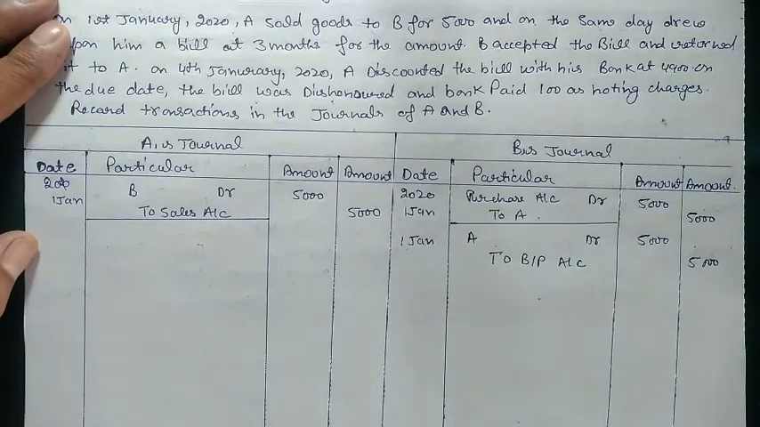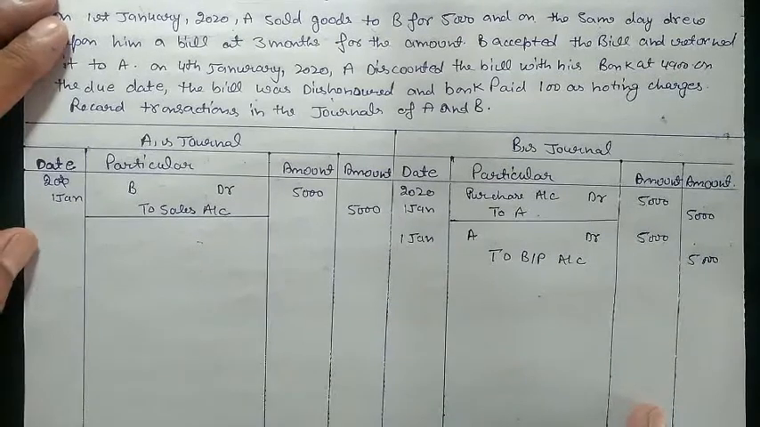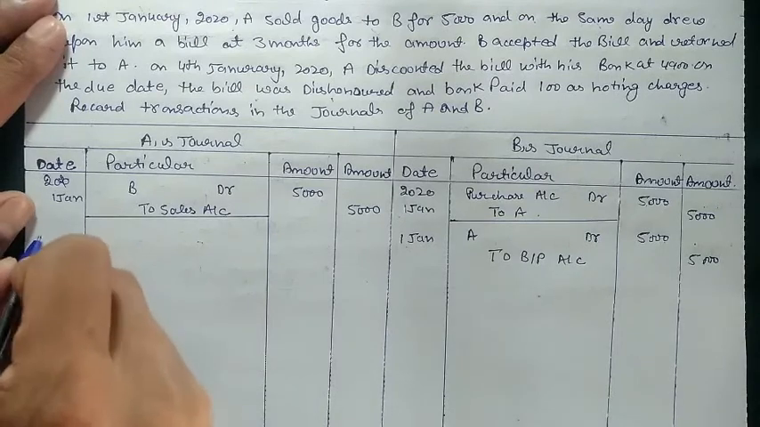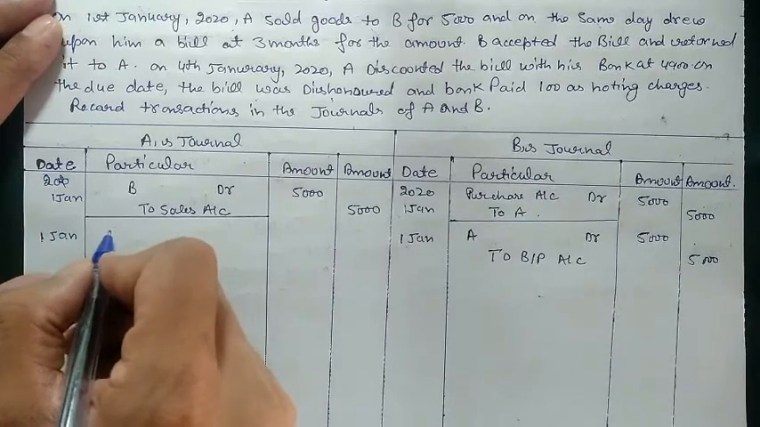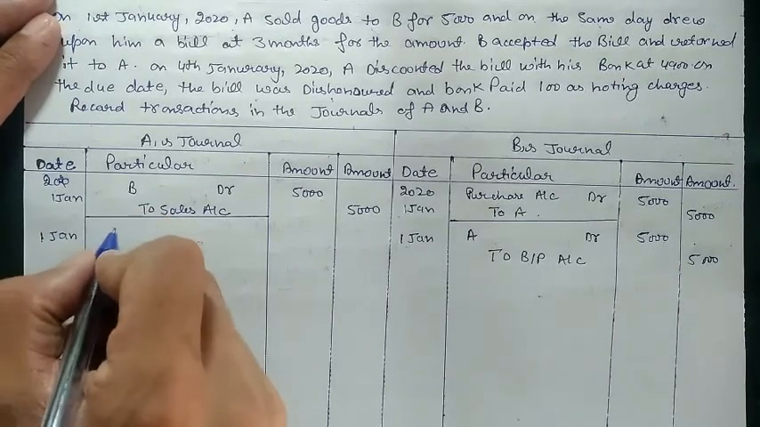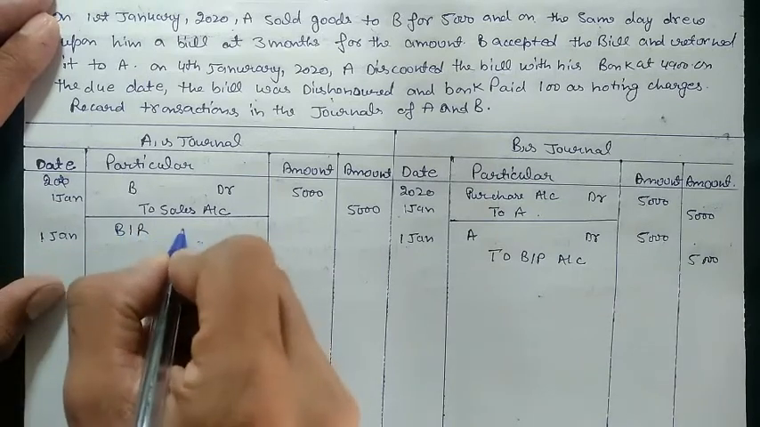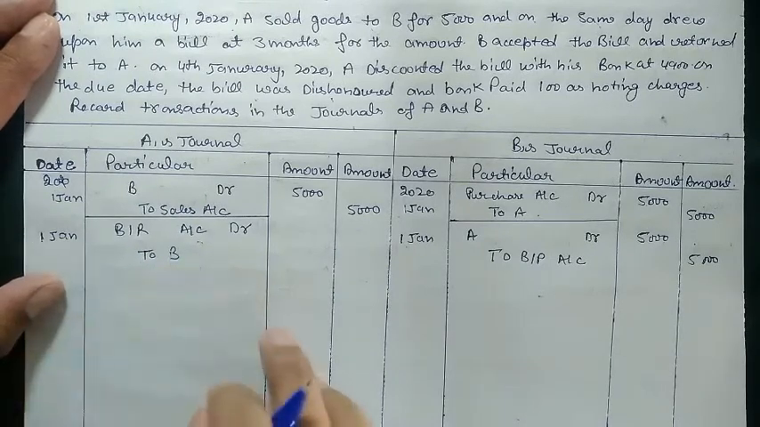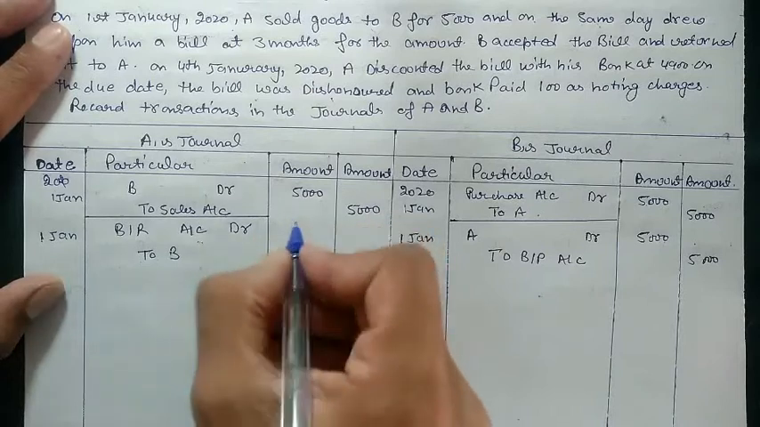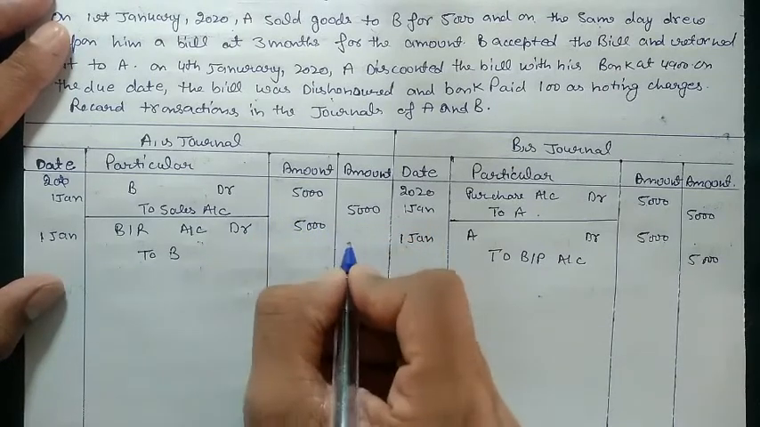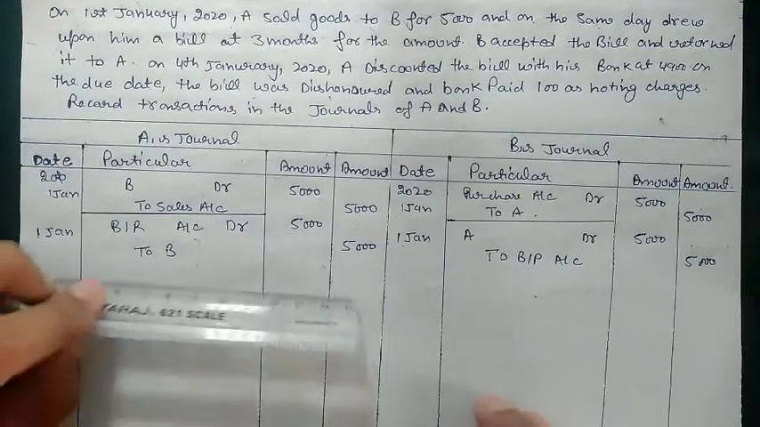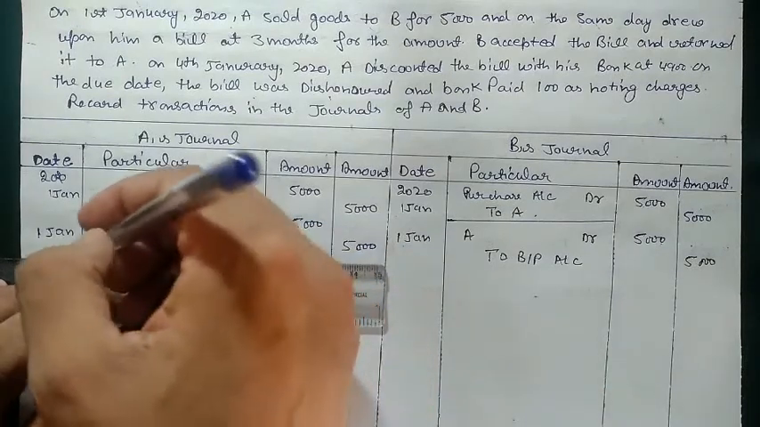Now we need to post the entry in the books of the drawer also. After acceptance of the bill, B will send the bill back to A. On receiving the bill from B, A will post the entry in his book in the name of B. So the entry will go in the name of B. BR account debit to B. A received the bill from B. The amount would be the same, 5,000 and 5,000. So till now we have the simple entries, that is for sale and receiving of the bill or acceptance of the bill.